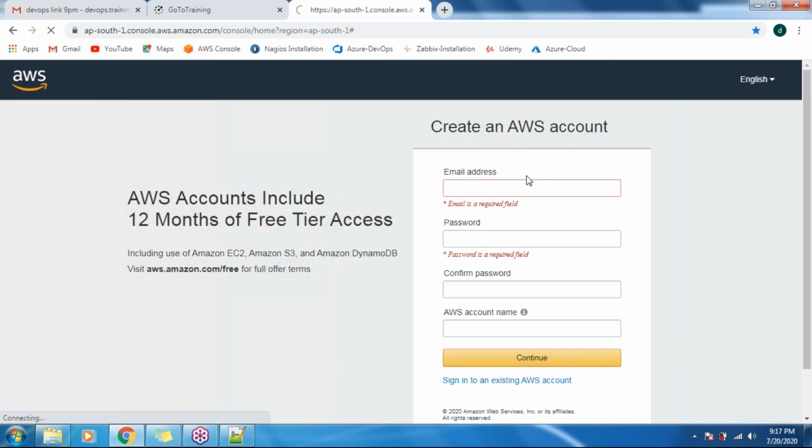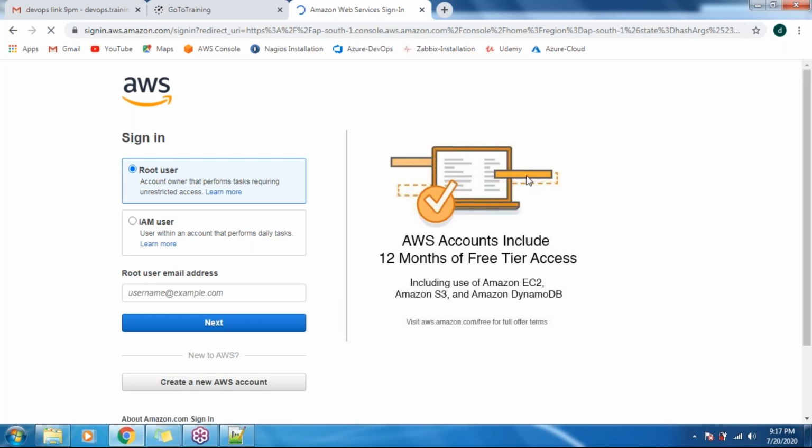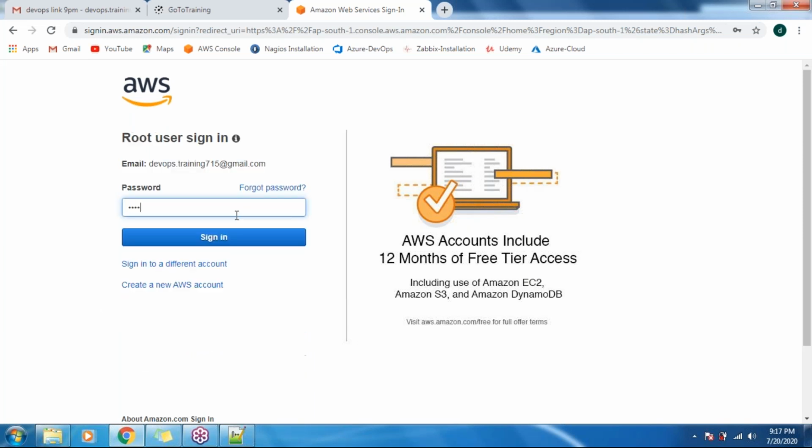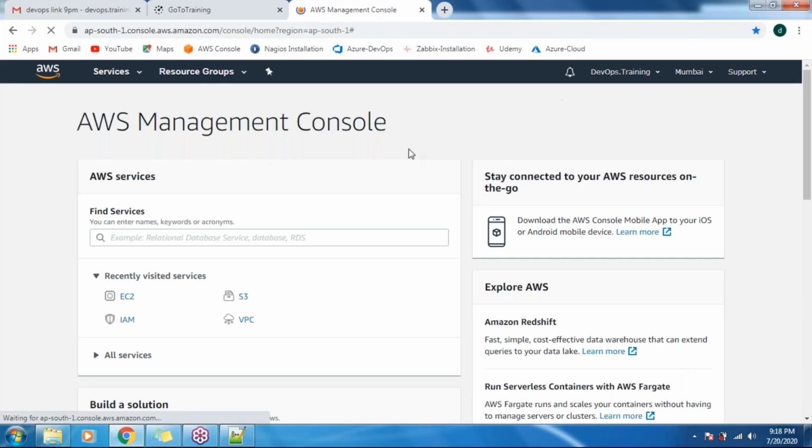So the sign up page is just like signing up for any of your accounts, right, guys? Like Gmail, Facebook, or whatever it is. Once you have an account, click on this, provide your username or email address, and provide your password. So this is your login page, guys, of your AWS console.